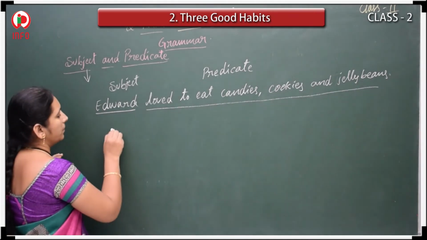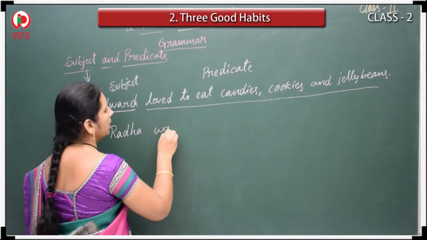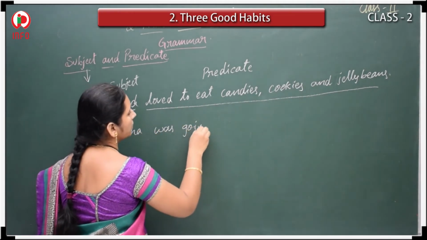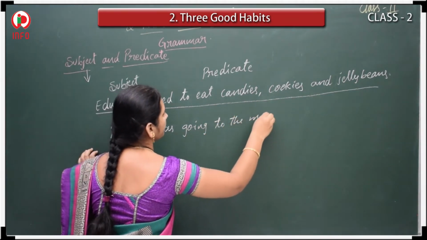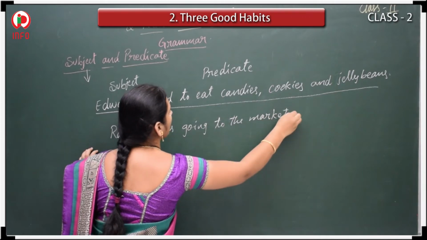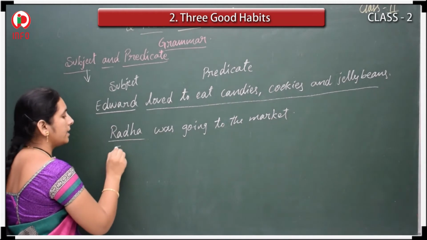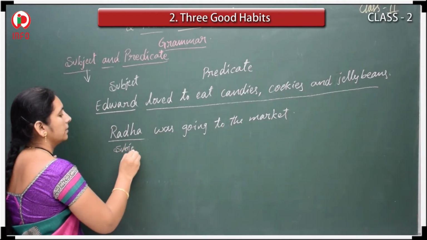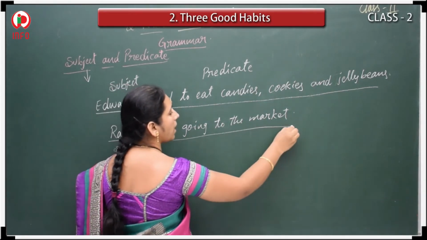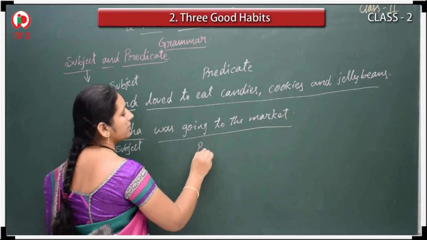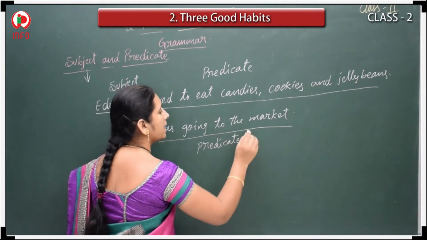Okay. Suppose take the example, Radha was going to the market. So who is going to the market? Radha. So Radha is subject. And what is she doing? She was going to the market. So the remaining total part is predicate.